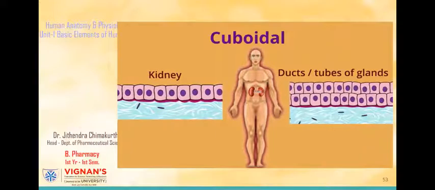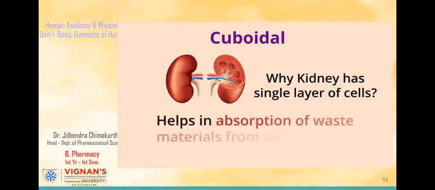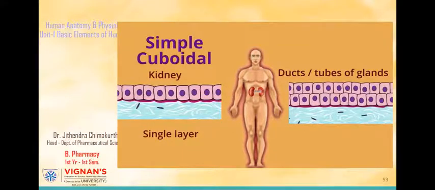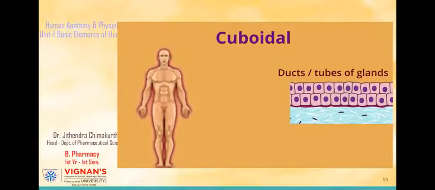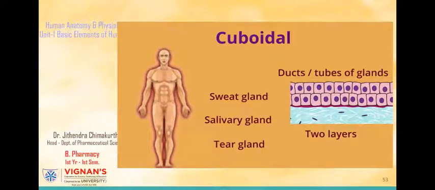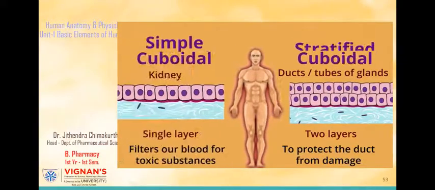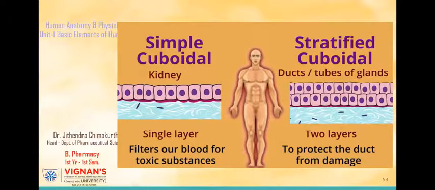The lining of our kidney has just one layer of cells in this tissue. If you're wondering why just one layer, it is because it helps in absorption of waste materials from our blood to excrete them out of our body. So this simple cuboidal epithelium filters our blood for toxic substances. And the ducts or tubes of our sweat glands and salivary glands generally have two layers, as they have to protect the duct from damage so that they function properly. So the stratified cuboidal epithelium is generally made up of two layers of cells only.